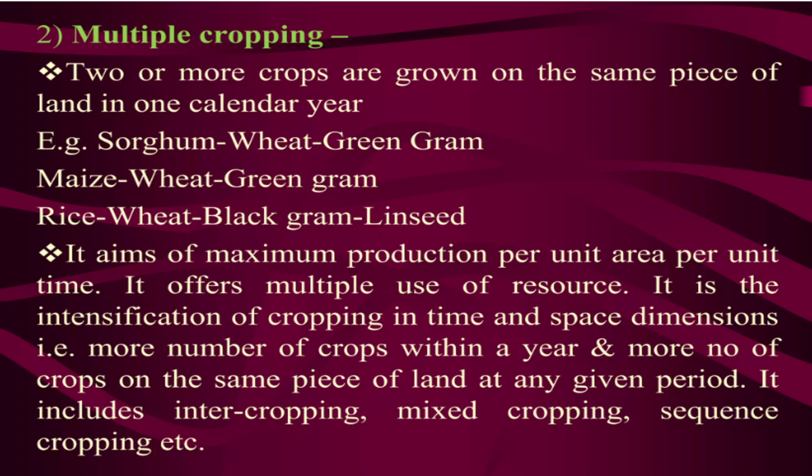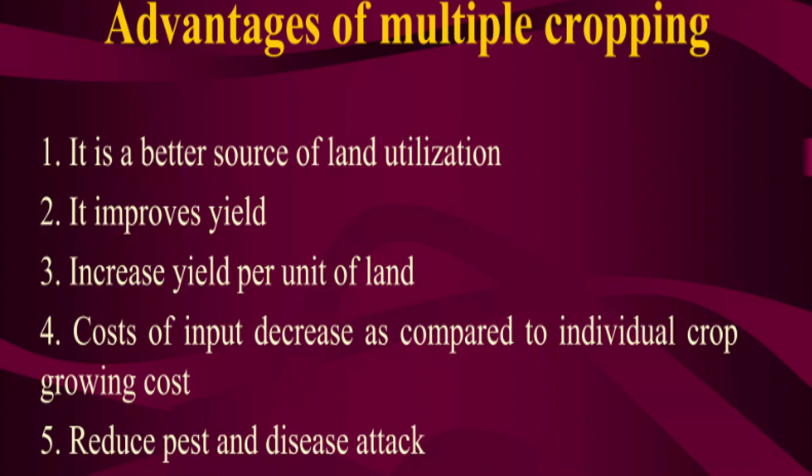So more crops will be planted in the same piece of land, and in that we also have different types like intercropping, mixed cropping, sequence cropping, etc. The advantage is that the yield will be more. On the same land, more benefit, reduced pest and disease attack, and better land utilization.